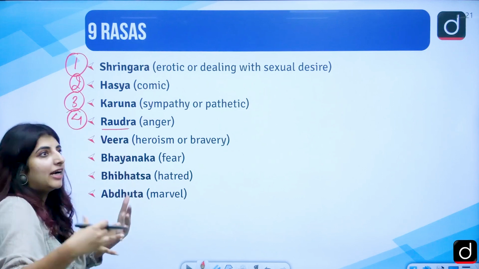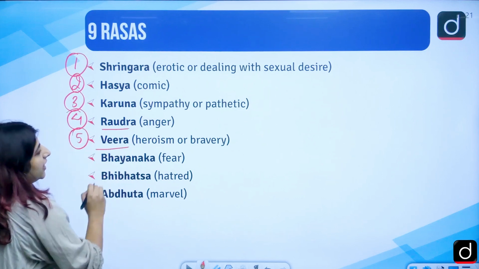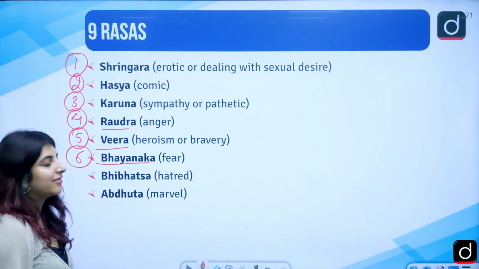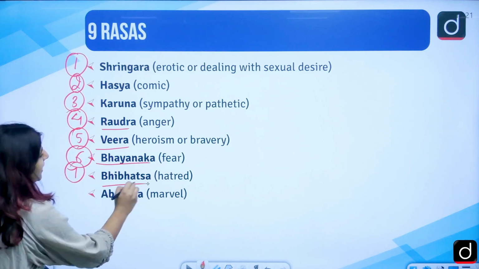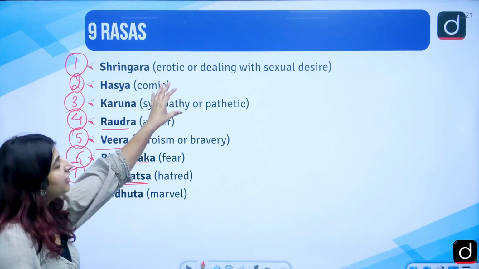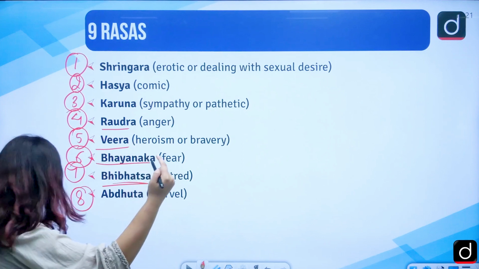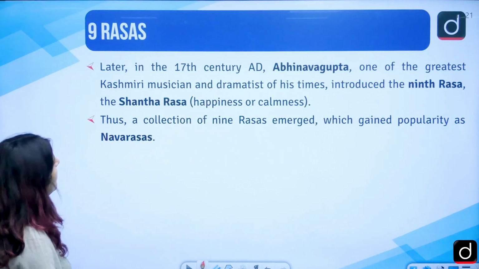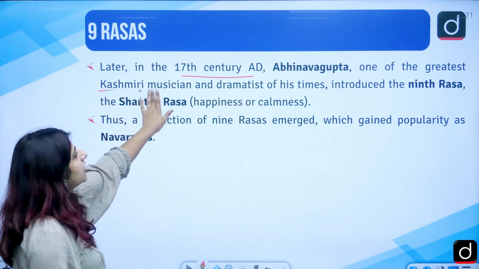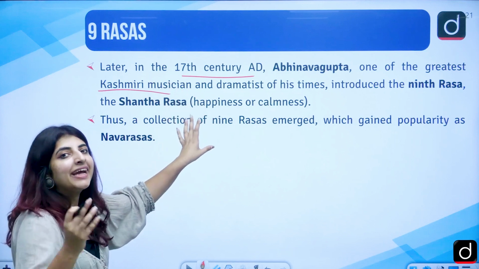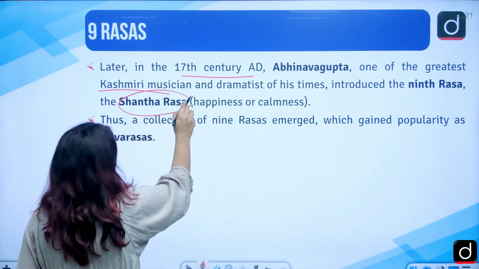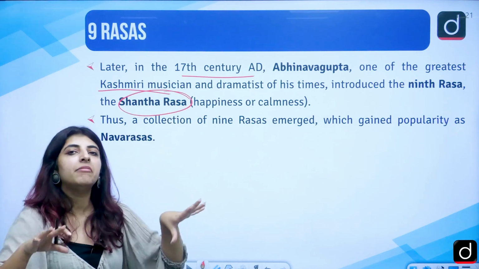Raudra, anger that you have. Veer ras, heroism or bravery. Bhayanak ras, fear. Bibhats ras, that is hatred, and then we have Adbhut, marvel, right? So these are 8 rasas, but there was a 9th ras which was added, right, in the 17th century AD, by Abhinav Gupta, one of the greatest Kashmiri musicians. He added a 9th ras to this list of 8 rasas. That was known as Shant ras, which means happiness or calmness.